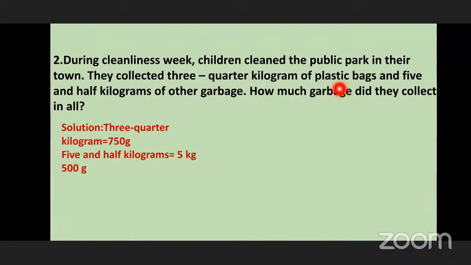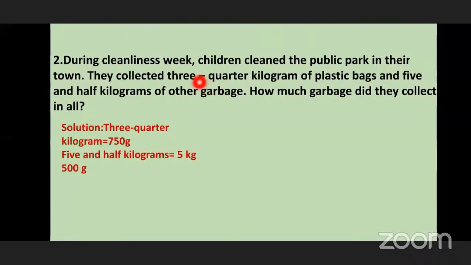How much plastic they got? 3/4 kilogram of plastic bags, and 5.5 kilograms of other garbage. Okay, so how much garbage they collect in all? In all they have asked. So what we have to do here? Addition or subtraction? Addition. Yes, addition we have to do.